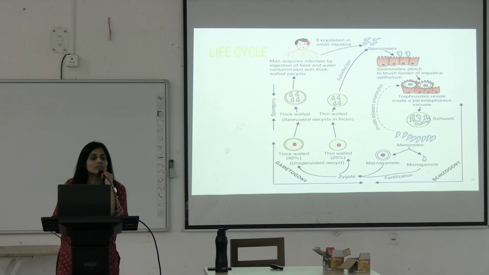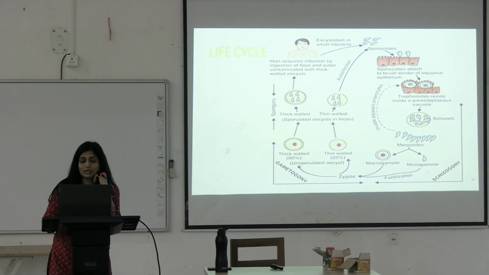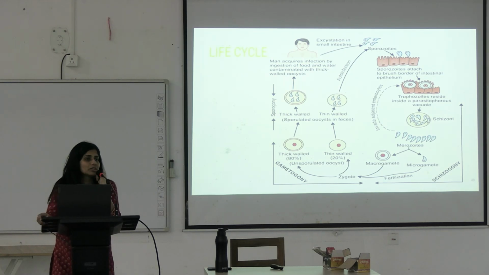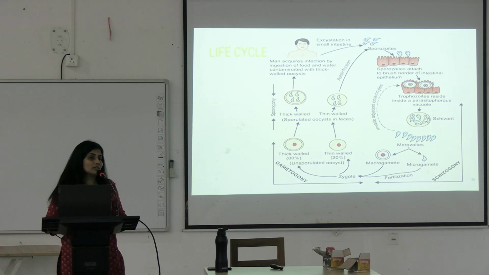A man is already infected and he is using contaminated hands to eat or putting his hands into his mouth, causing the infection again. And thick-walled sporulated oocysts are released in the stool.